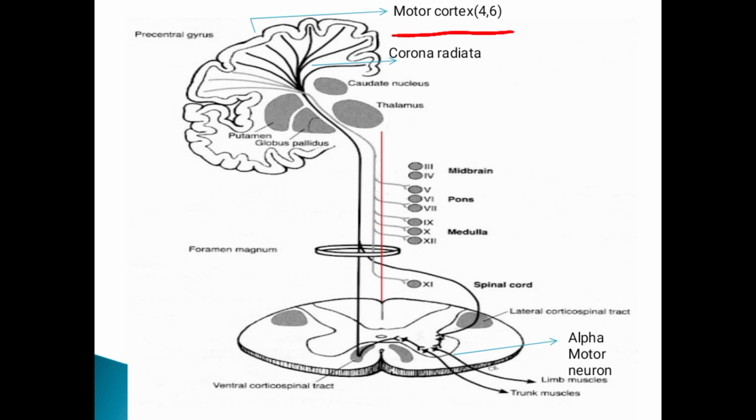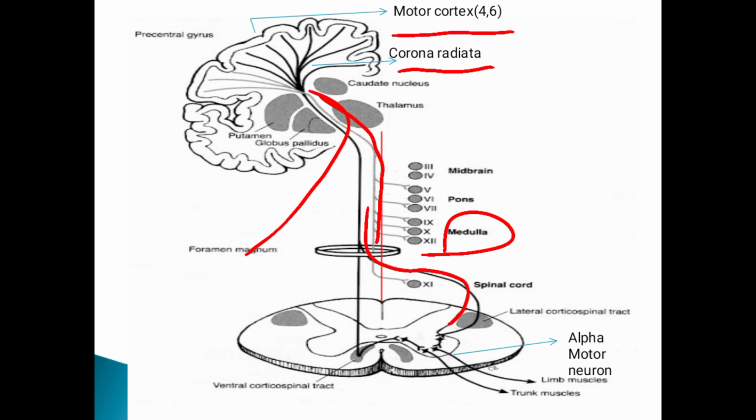It takes origin from areas 4 and 6 and passes down as the corona radiata through the internal capsule. You have to show many fibers here. At the lower part of the medulla, 85% of the fibers cross to the opposite side and form the lateral corticospinal tract.